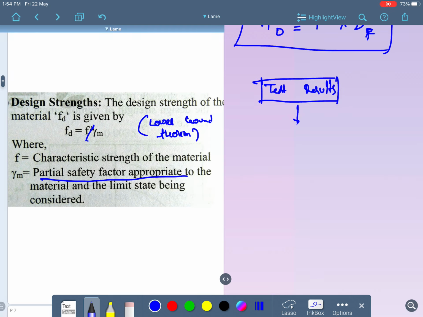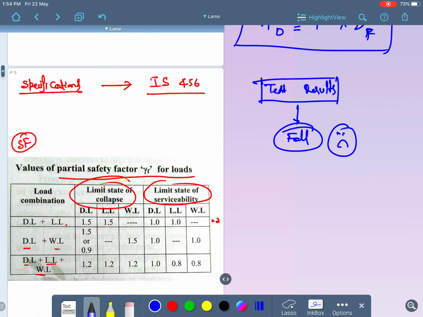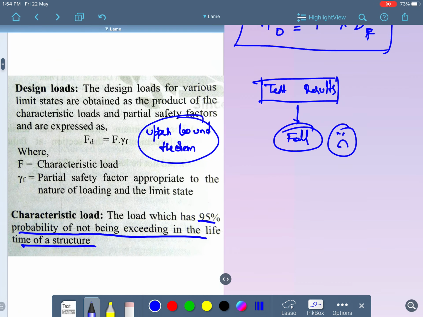The taken test results should not fall. That is the reason we divide by the partial safety factor. That is the difference between the design load and design strength.